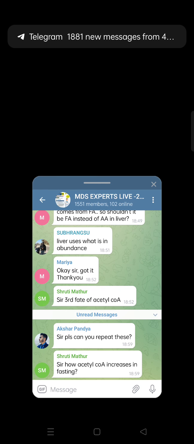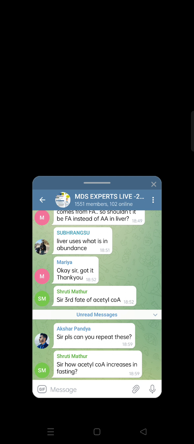This is nothing but your first step of gluconeogenesis, and the first step is taking place where? Mitochondria. Otherwise gluconeogenesis is taking place in 2 compartments, starts in mitochondria, switches over to cytoplasm. Understood? This is the fate of acetyl coenzyme A.